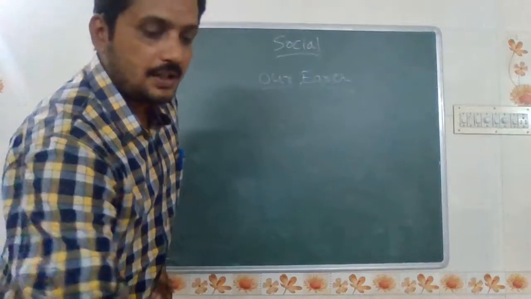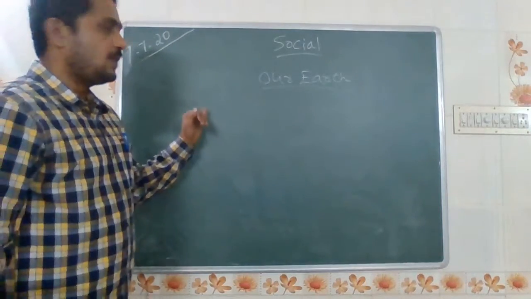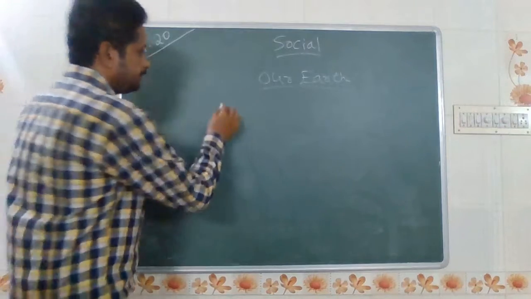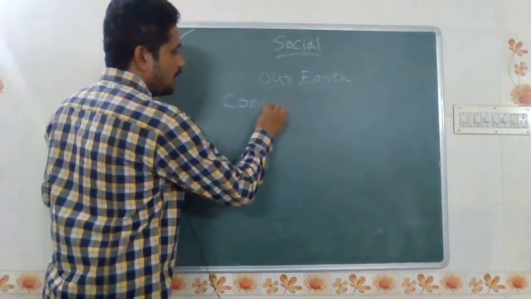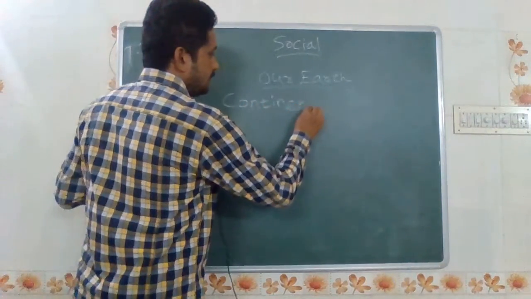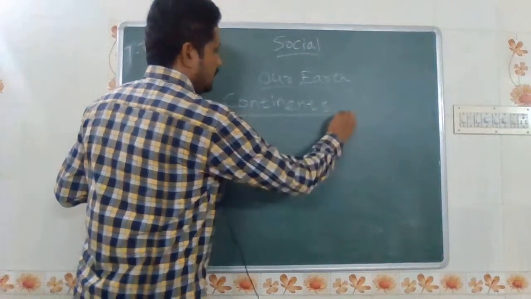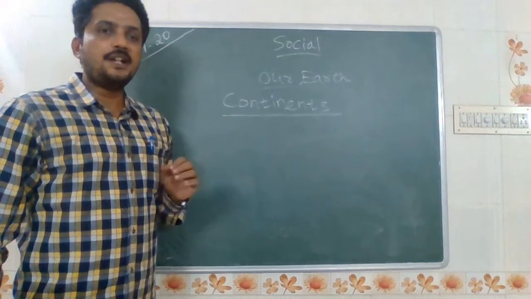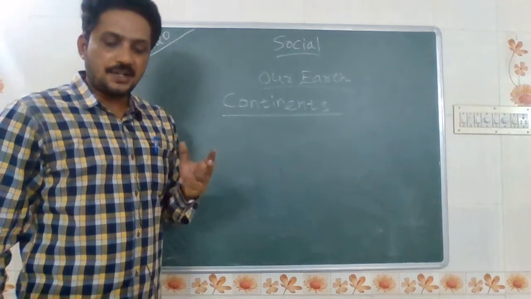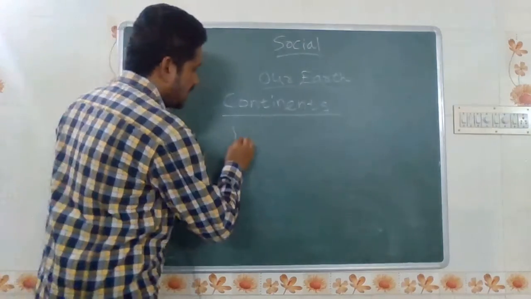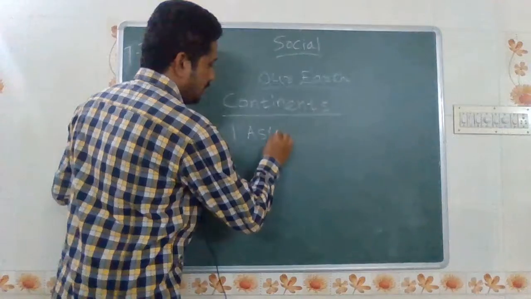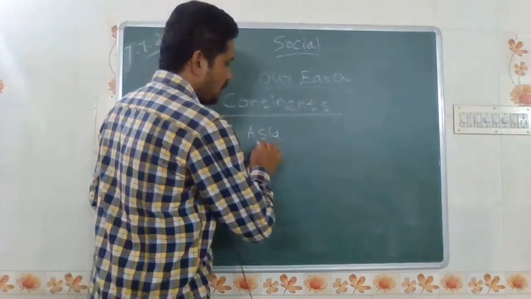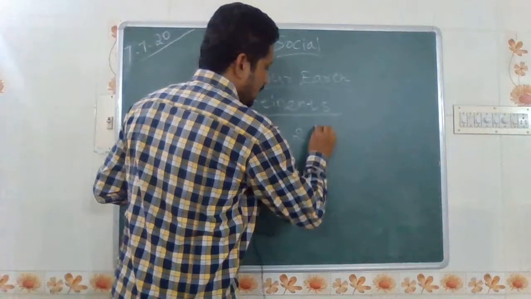Next topic, we will look at the continents and oceans. First, I will mention how many continents there are. There are 7 continents. What are they? The first one is Asia. Please remember that there are 7 continents in the world. The first one is Asia. The second one is